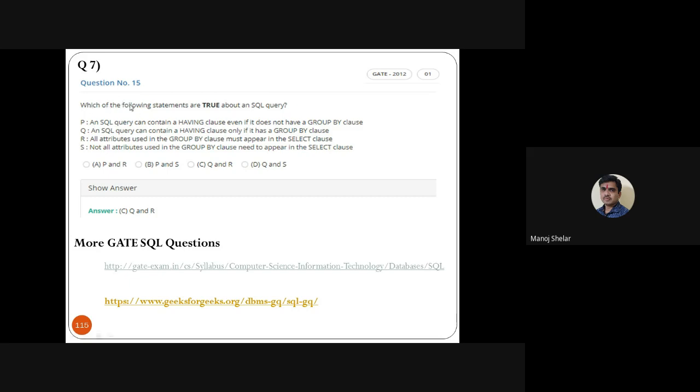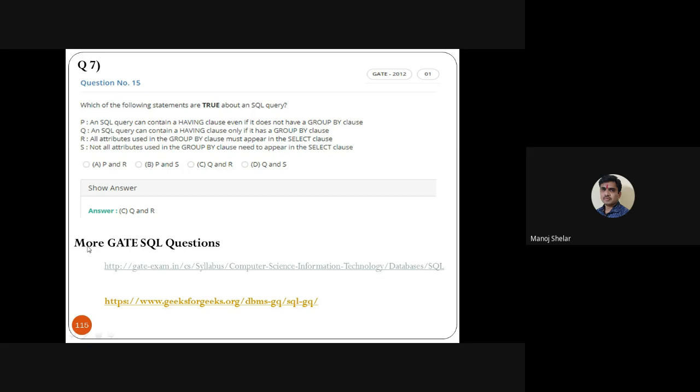So here, which of the following statements are true about the SQL query? An SQL query can contain a having clause, even this is an option. And the answer of this query is Q and R. The third option, Q and R, is correct. Second and third is the correct option.